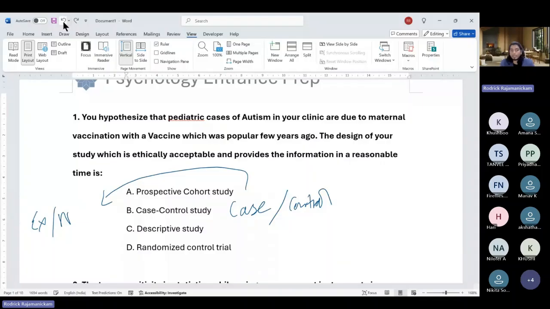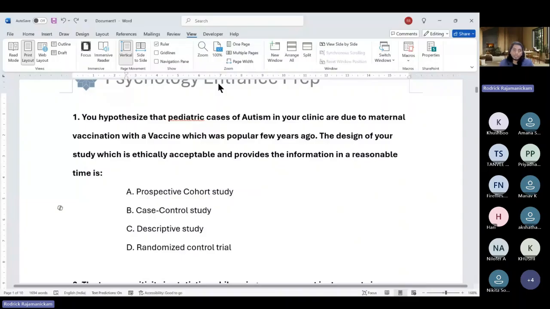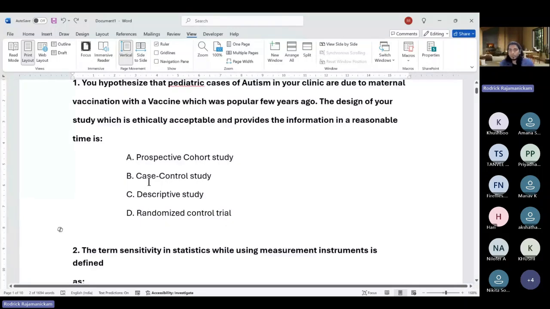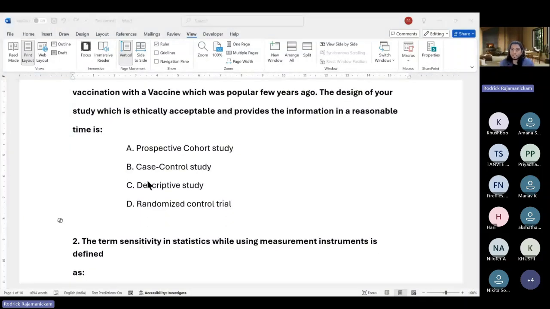Okay, it's not a descriptive study, it's not a randomized control trial. Because in a randomized control trial it is not ethically acceptable to give something that can cause harm, right? So those who have said B, congratulations, you are on spot. Fine. Any other doubts in this question?